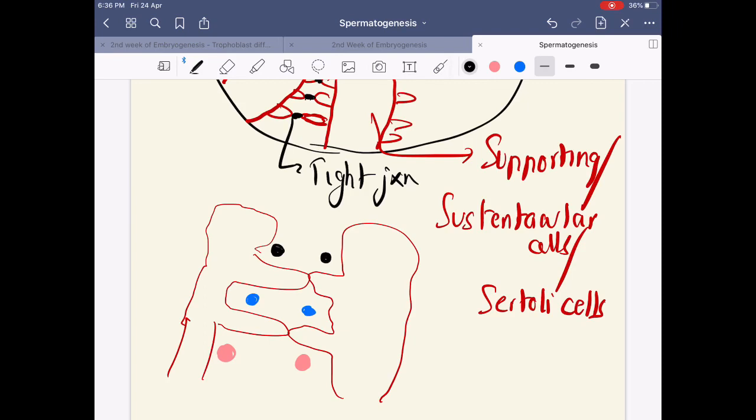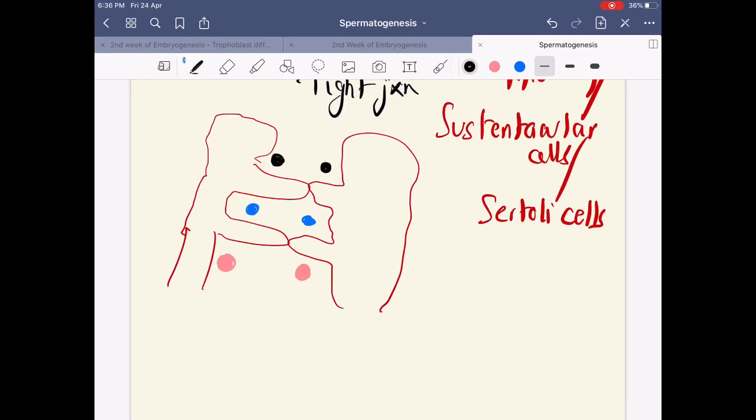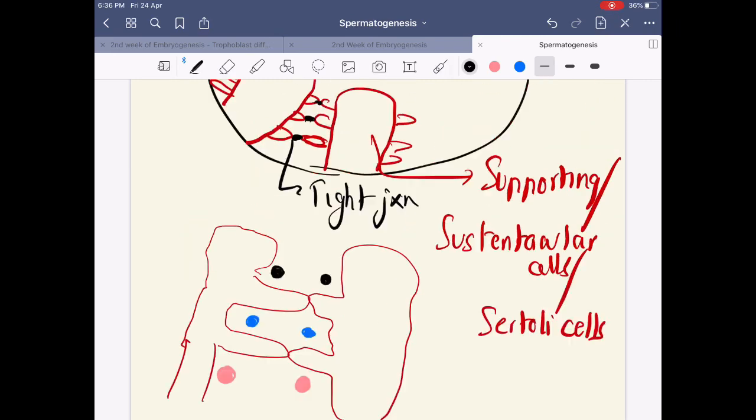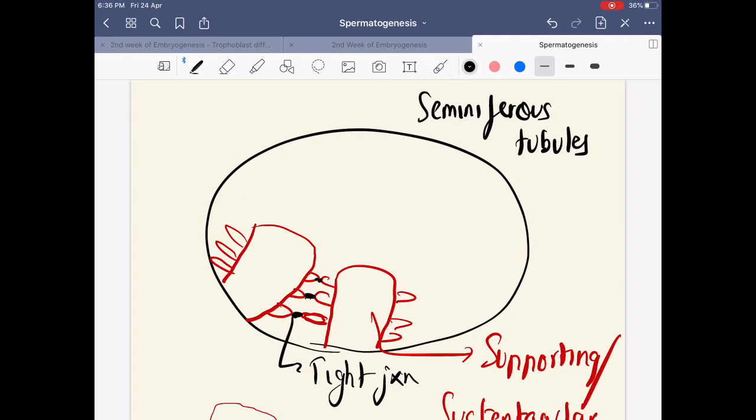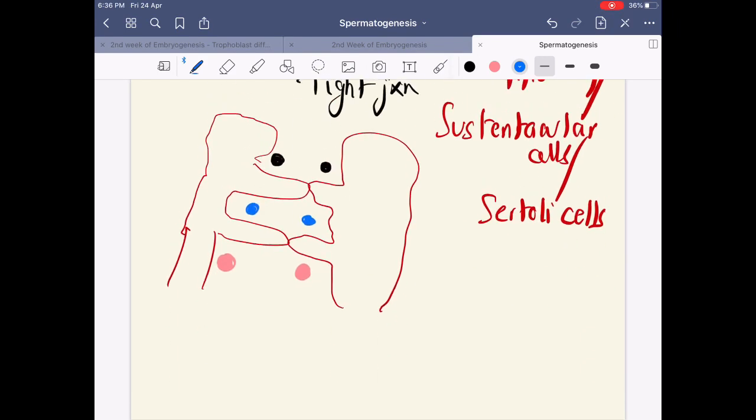As the process of spermatogenesis takes place, it is moving closer and closer towards the lumen of the seminiferous tubule. So this is the lumen. This is the direction of movement during spermatogenesis.